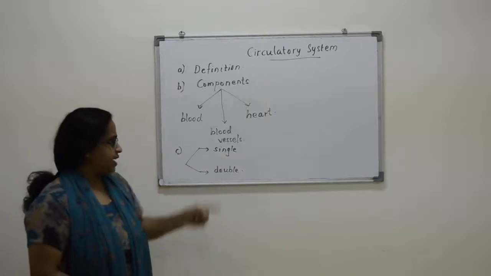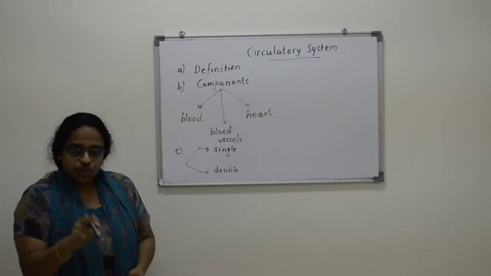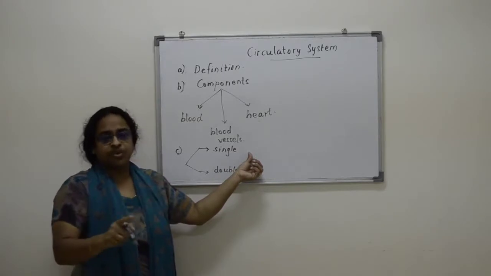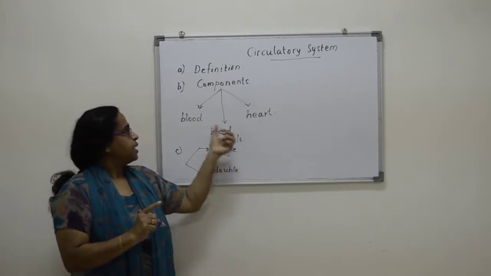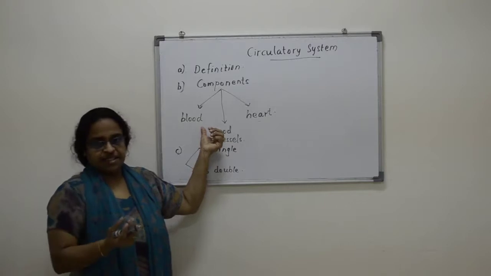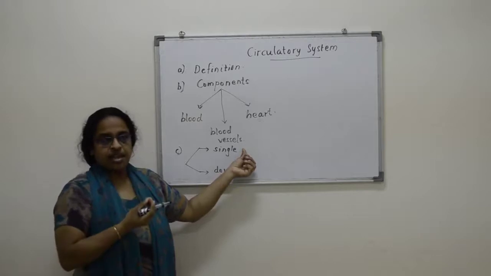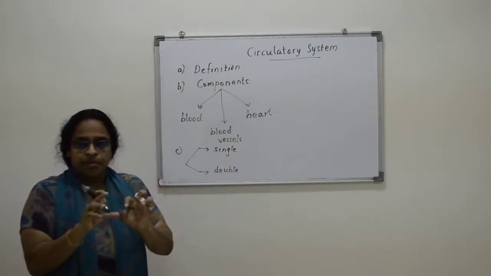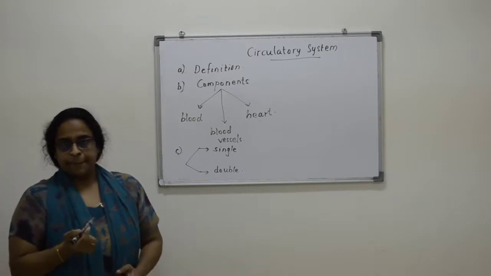As the name indicates, single circulation means the blood passes through the heart only once on one complete circuit of the body. I told you, the blood is the medium to transport many materials. The blood takes oxygen and then it is given to the heart so that the heart can pump it with high pressure to all over the body.